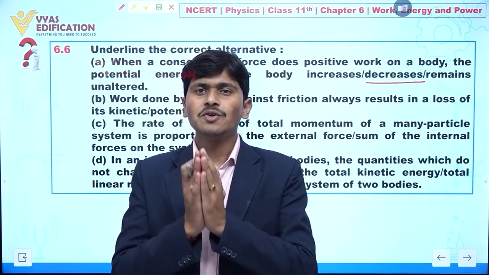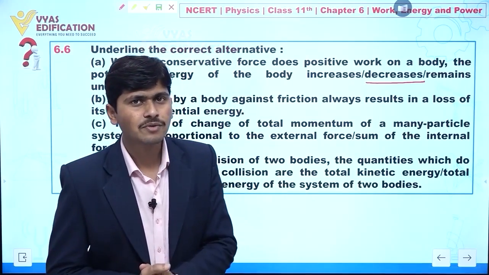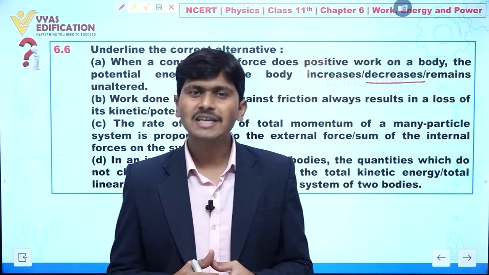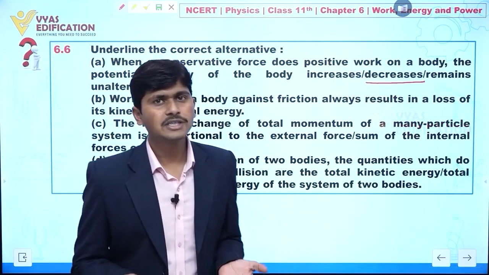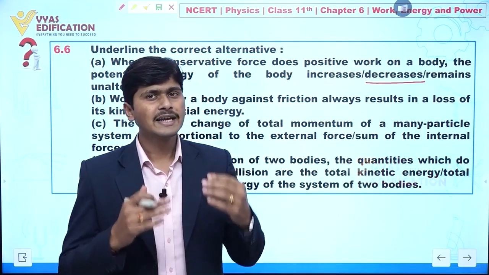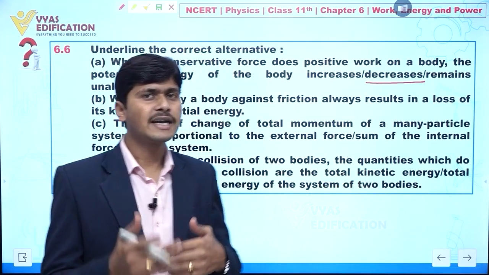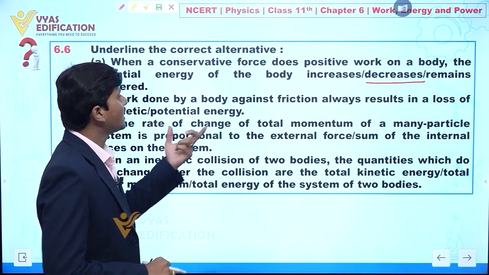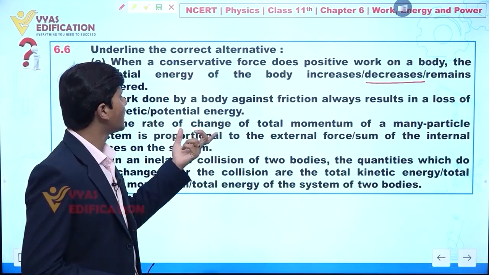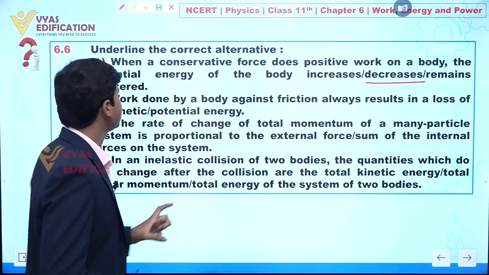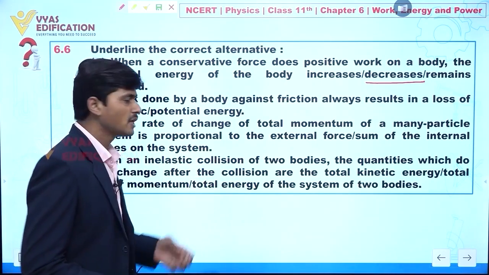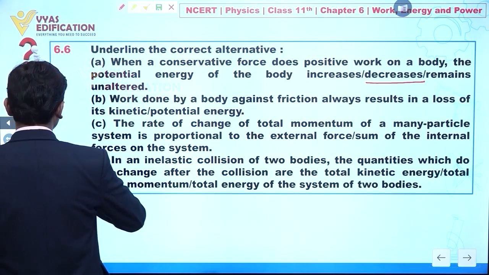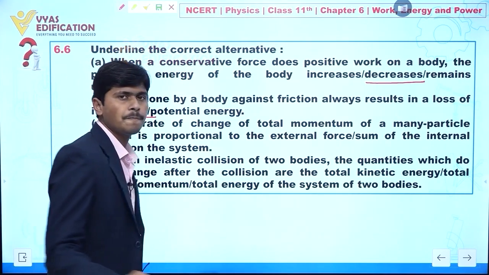So, dear students, we know friction is a non-conservative force, and whenever a non-conservative force acts on a body, there is some loss of energy, or we can say kinetic energy always decreases. So work done by a body against friction always results in a loss of kinetic energy. So the correct answer we have is loss in kinetic energy.